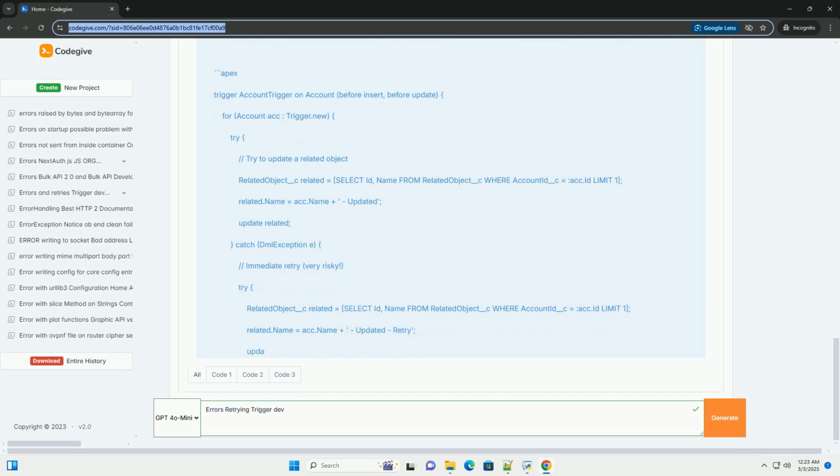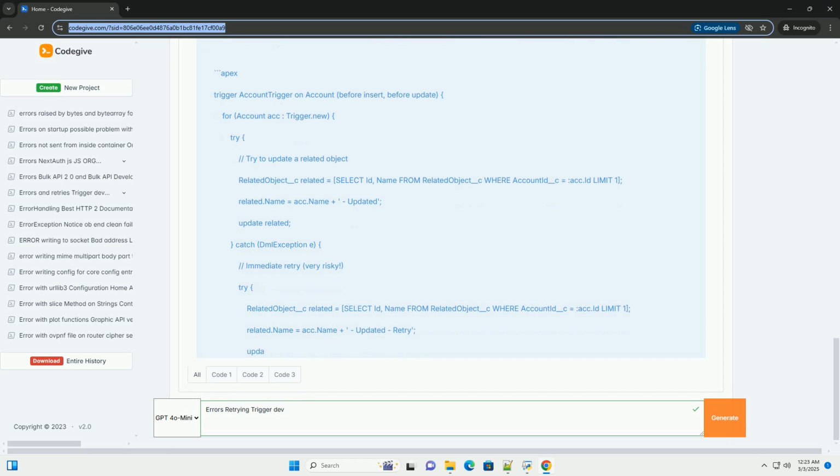AccountUpdateRetryWithLog: similar to the previous example, but it also updates the Error_Log__c object with the retry count and last retry attempt. Trigger: creates an Error_Log__c object when an error occurs and queues up the AccountUpdateRetryWithLog job with the Error_Log__c ID.